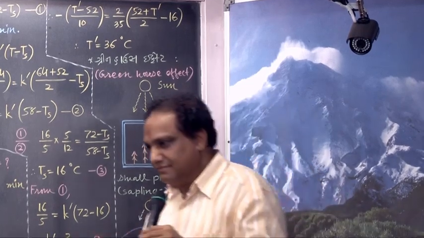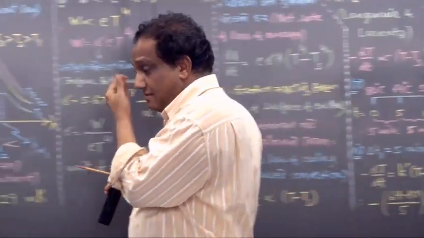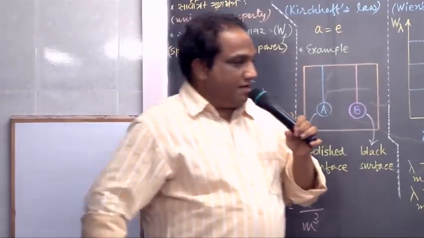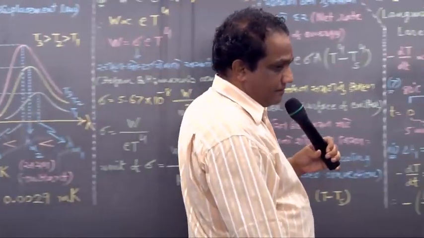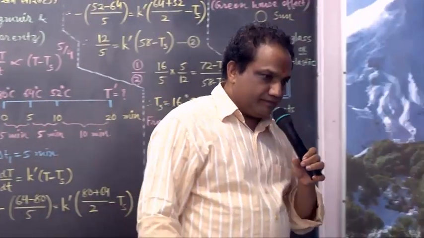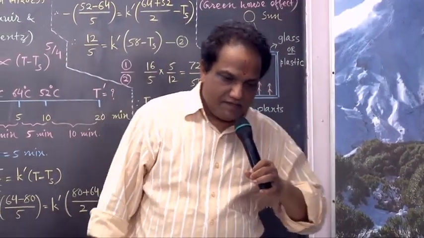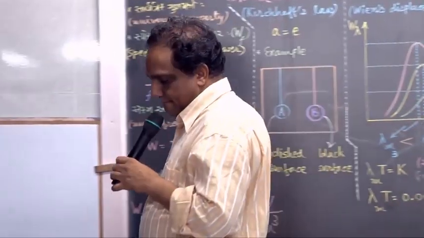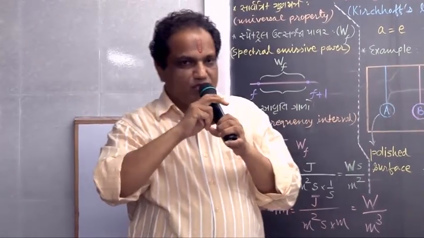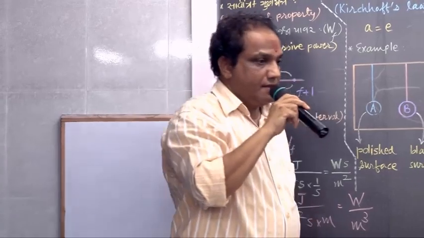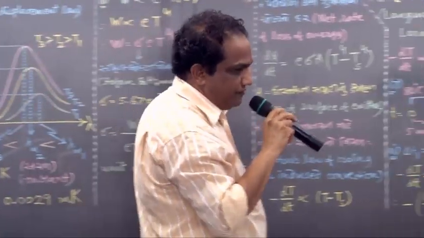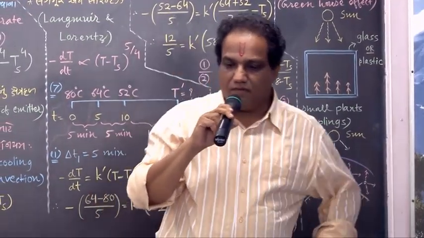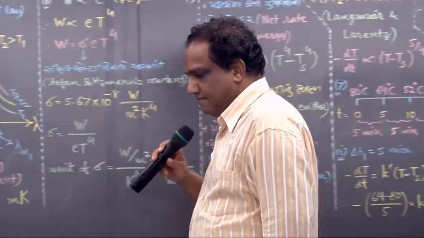Write down there, in sum number 7: find the final temperature of the cooling body at the end of 1 hour from the beginning.